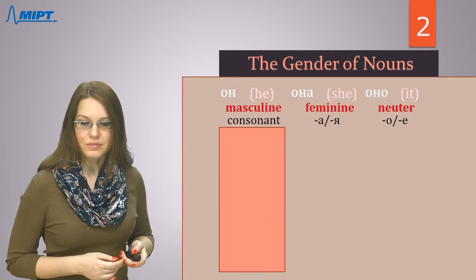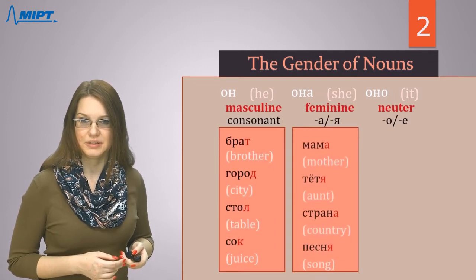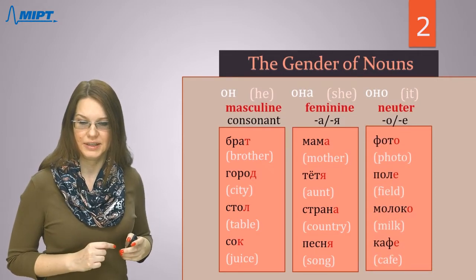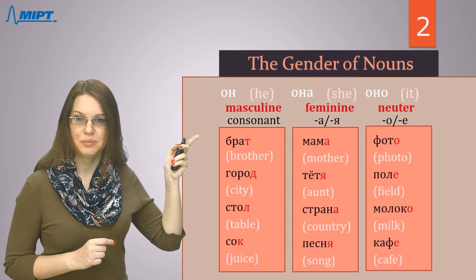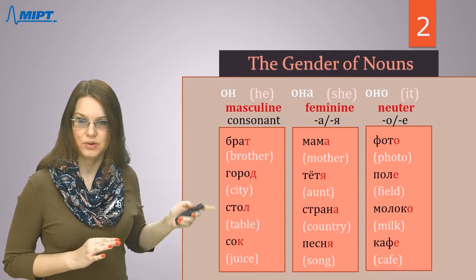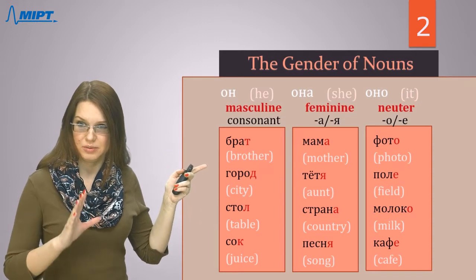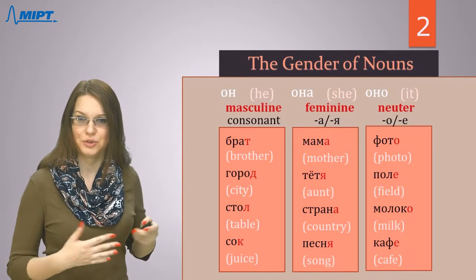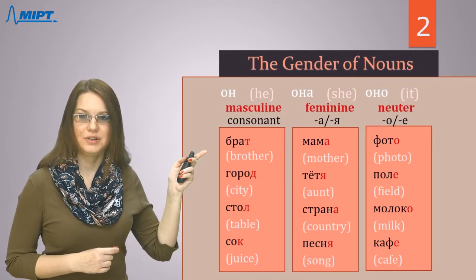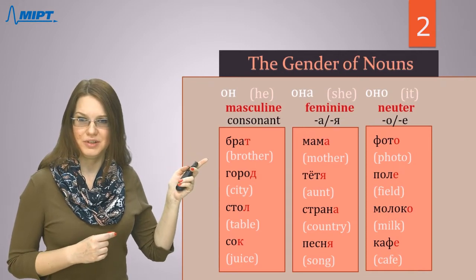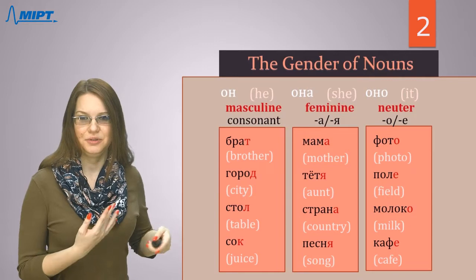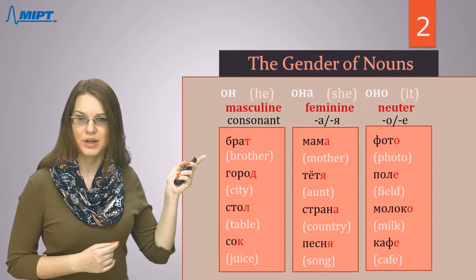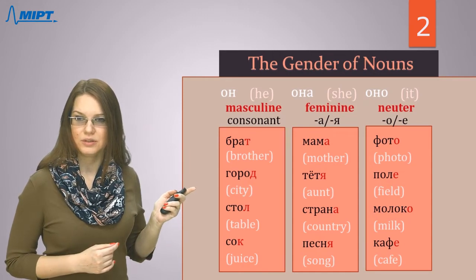So let's look once again at some examples. Let's memorize this part of the rule once again. So for masculine, the last letter must be consonant. Let's read these words. Please read the translation, the meaning of these words given in brackets. Let's try to memorize them during talking about grammar. So I will read these words. You repeat, please. I will read it slowly, and you try to repeat it after me. So, брат, брат, город, город,